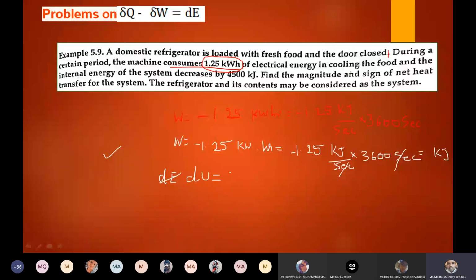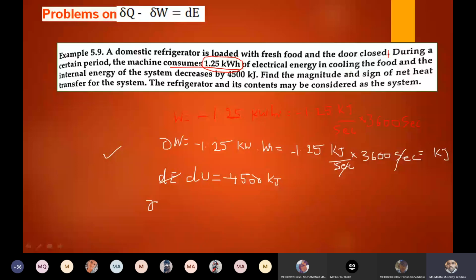It is decreasing, so I have to use a negative sign. So 4000 minus 4500 kilojoules, because it is decreased, therefore negative symbol. Find the magnitude and sign of net heat transfer. So he has given dou W, dE is given, he is asking dou Q. So we know how to get the dou Q from the first law.